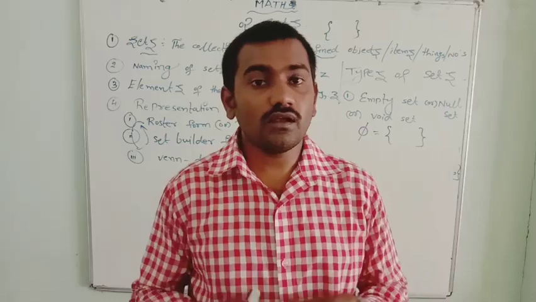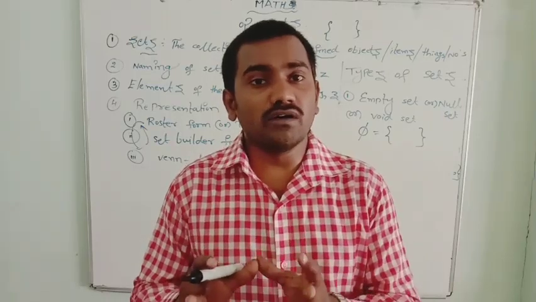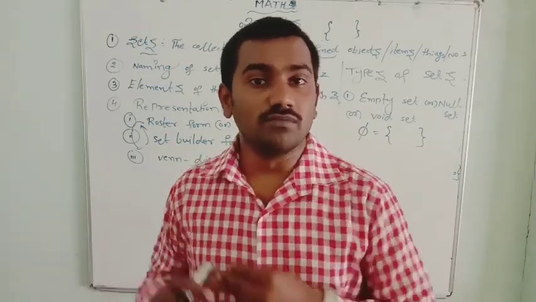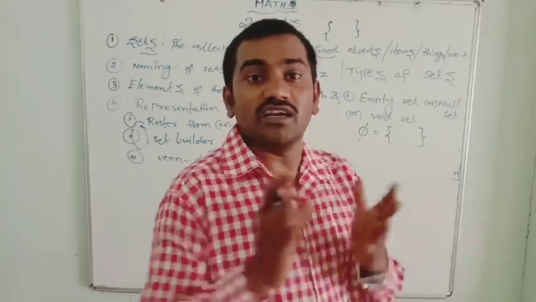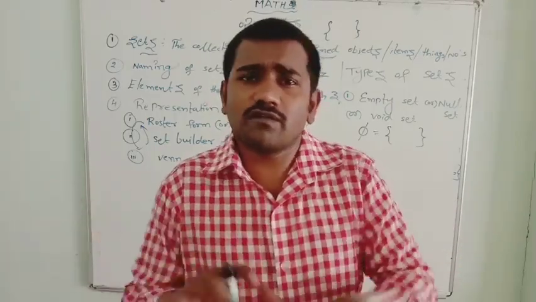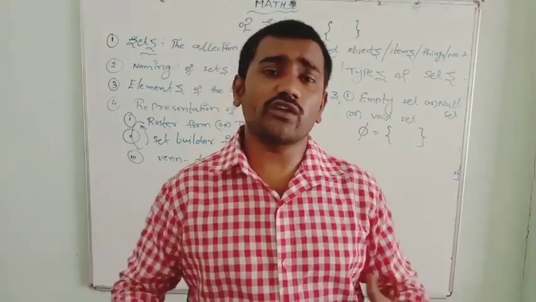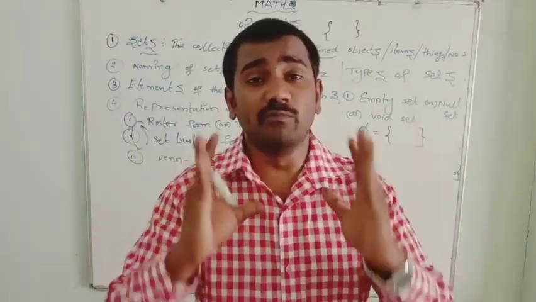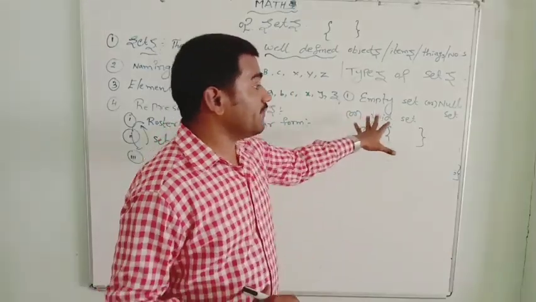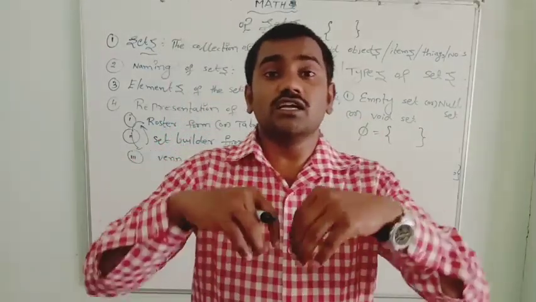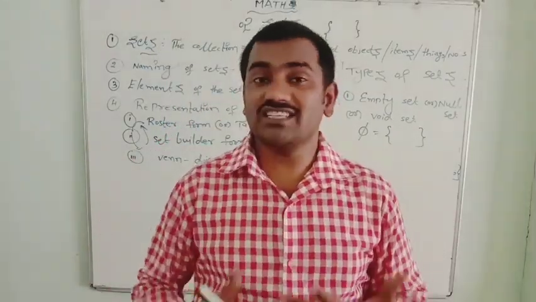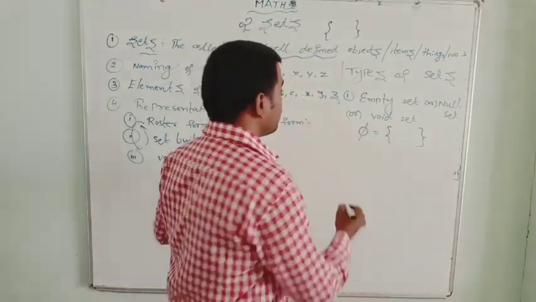Okay. The number of negative numbers in the set of whole numbers. In whole numbers there will be no negative numbers. How can we write? It's also an empty set. We can give many examples for the empty set. So empty set, in the sense, if a set contains no elements, it's called an empty set. Next we go for